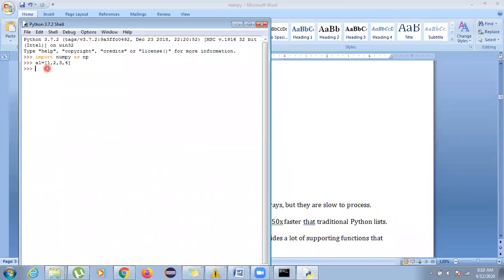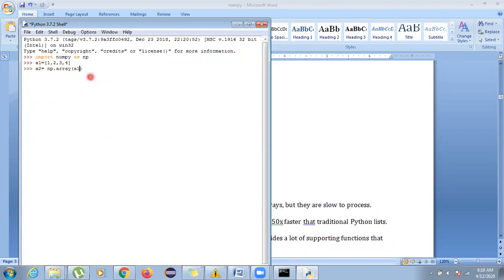So suppose I take A2, and A2 should be np.array. I'm using np because I already defined np. Now I'll write array, and arrays are always written with parentheses. The array I want to convert is A1. I wanted to convert A1 into an array. I already defined A1 as this.